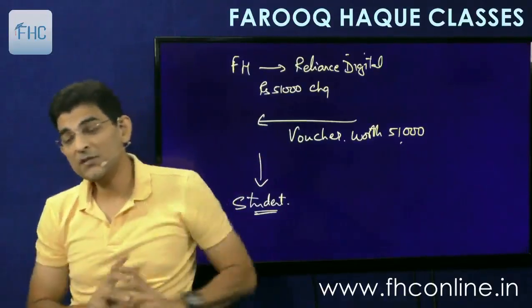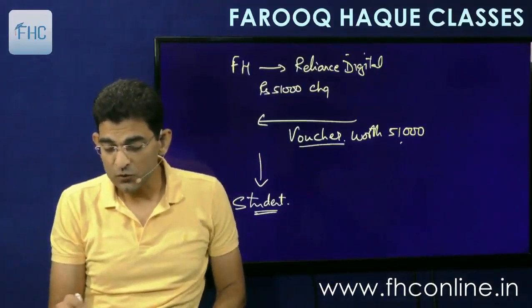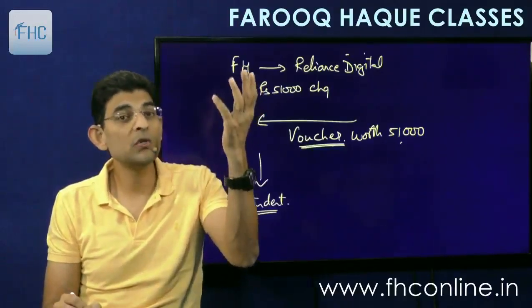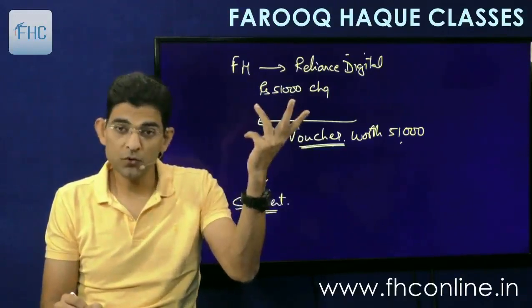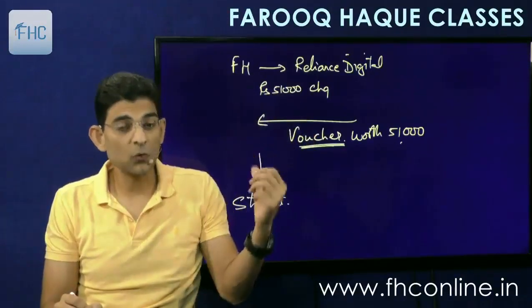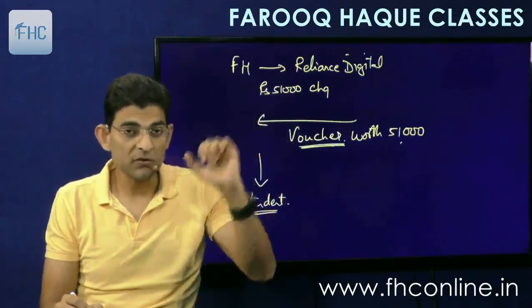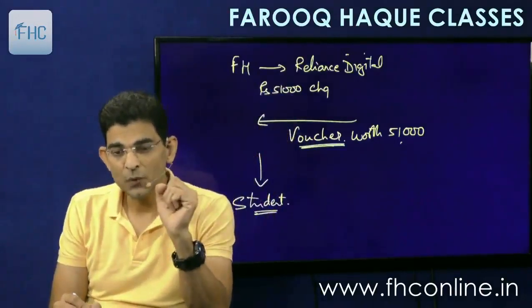So now see, two things can happen. Basically this voucher entitles you to accept supply of goods or services or both. Like in this example, it is for goods. Another example, it can be for service, or for both goods and service. But now see the characteristics of this voucher.